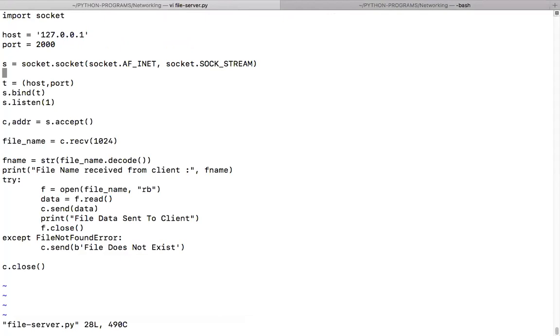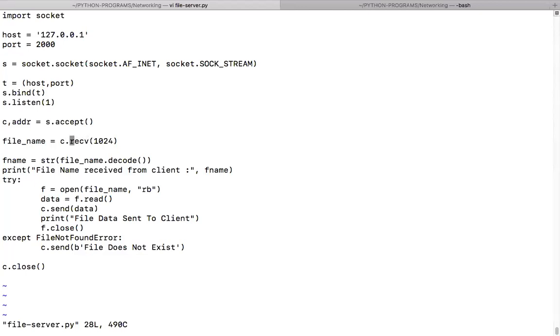We're binding the host and the port number. Then we're defining the number of clients as 1. And then it is waiting for the connection to be established. Once the connection establishes, then what happens?